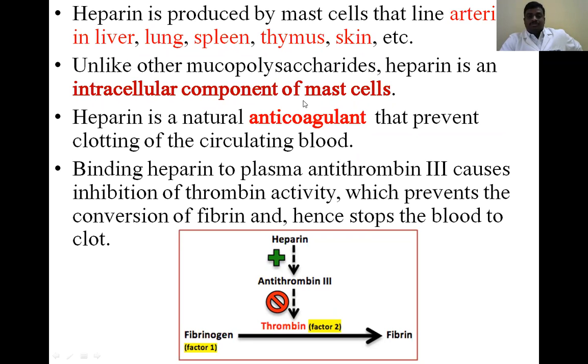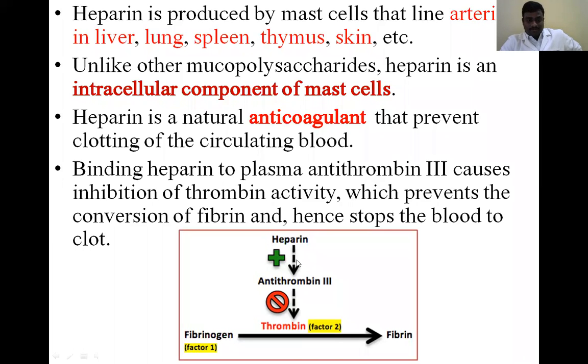Compared to other heteropolysaccharides, which are present in the synovial fluid, cartilages, and the extracellular matrix, heparin is mostly present intracellularly. Its main function is as a natural anticoagulant that circulates in the blood.